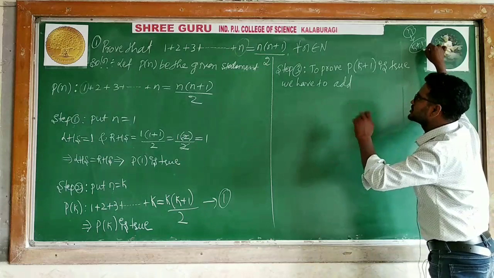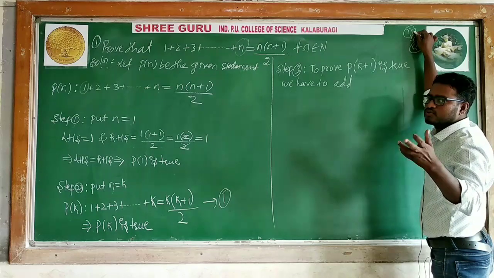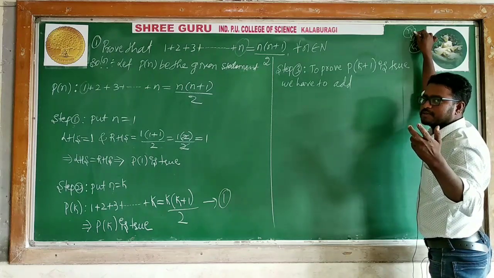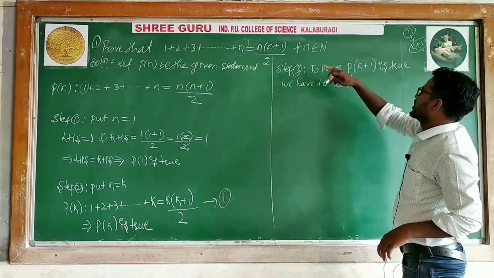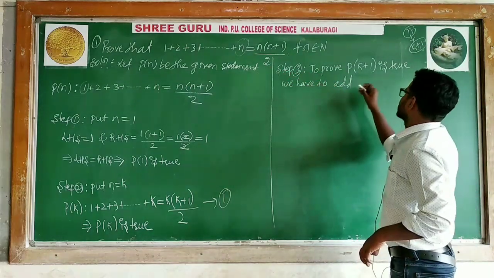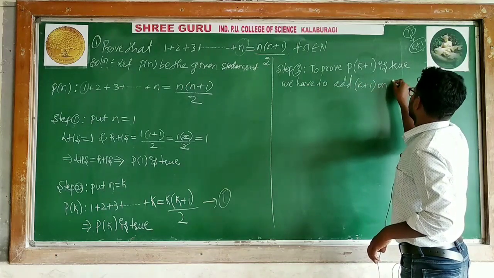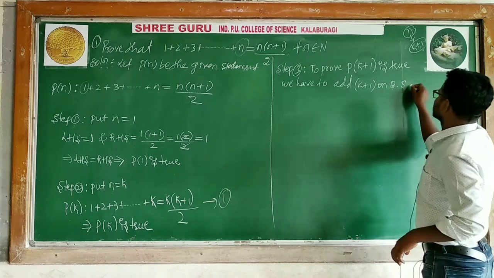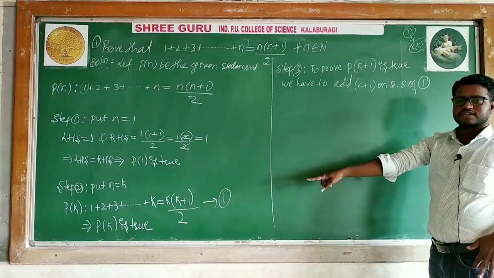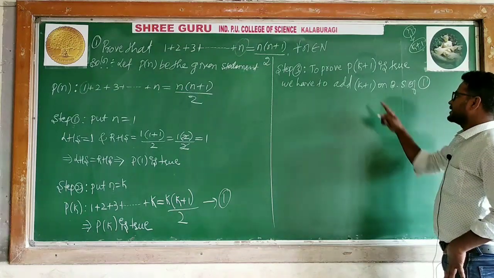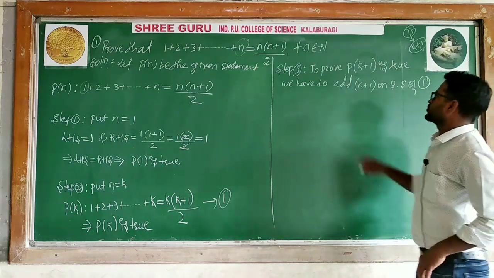The only thing is, whatever last term you have, you replace n by k plus 1. Whatever you get, the simplified form of that you have to add. Here n is what we are adding, k plus 1. Means we are replacing n by k plus 1, and we add k plus 1 on both sides of equation 1. Keep in mind, always we are adding this term to the previous step. Means that is p of k plus 1. What are we replacing?